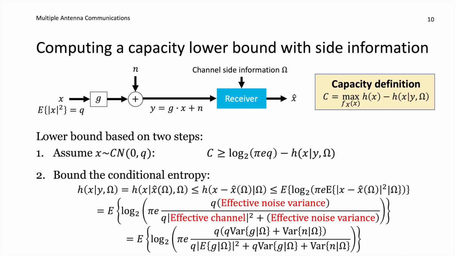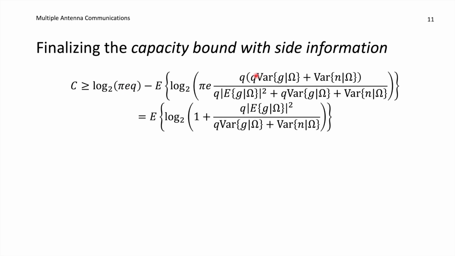So to wrap things up, remember we have the log 2 of pi times e times q over here, and then we have an upper bound on this second term down here. This is what I have written here, the difference between them. And if we are rearranging things, we will get this expression here. So we have this term divided with this term, and the q disappears from this q, and the pi and e are also cancelling out each other. And then we have this term divided by this term, which contributes to this 1 here. So the whole expression looks like this.